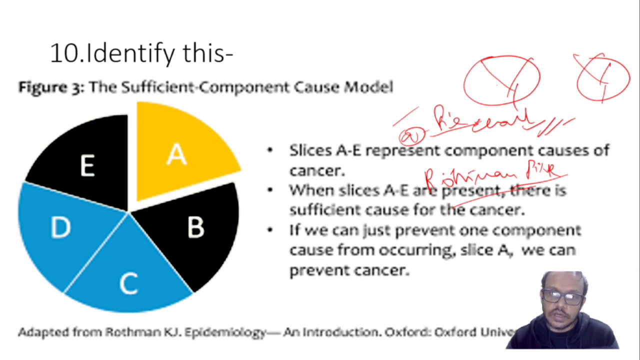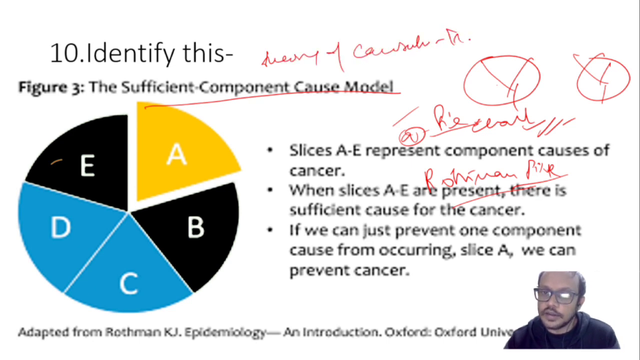Rothman pie is actually a sufficient component cause model. Okay, what is sufficient component cause model? It is related with theory of causation. We all have studied in the park about the Hill's criteria of the causation theory. But here there is another theory, the sufficient component cause model.